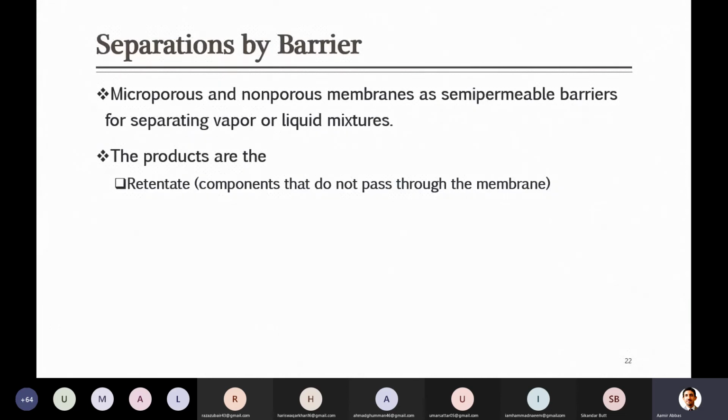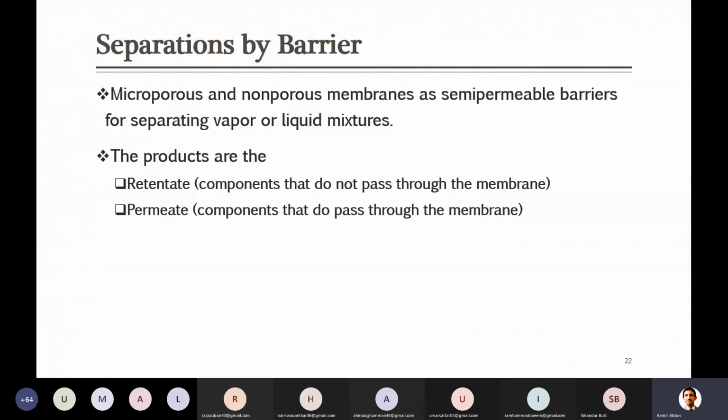Whenever you apply a barrier or a membrane, at the end you will get two product streams. The first is the retentate. Retentate is the terminology used for those components which are retained on the surface of the membrane. They do not pass through, so they are called retentate. All those components which pass through the membrane are called permeate.